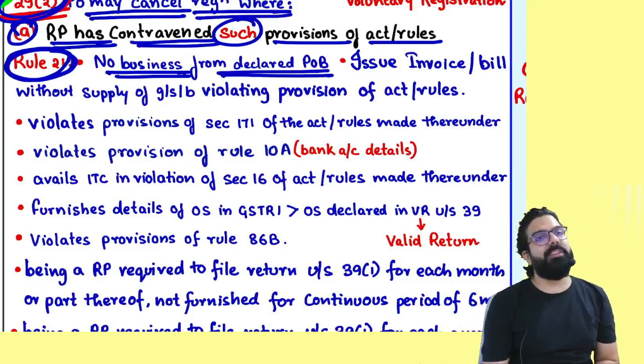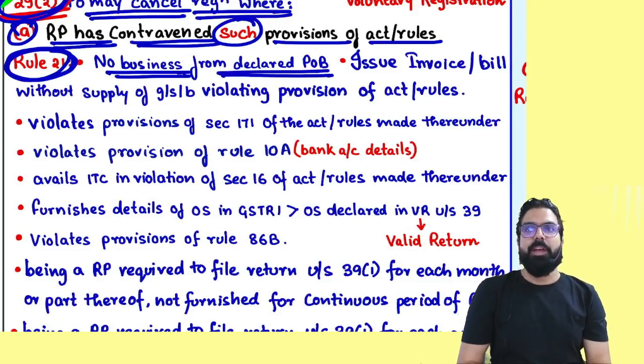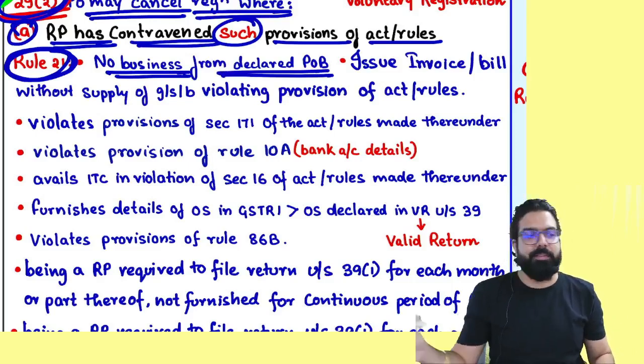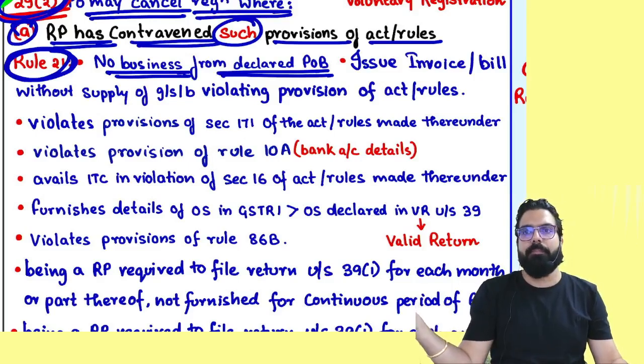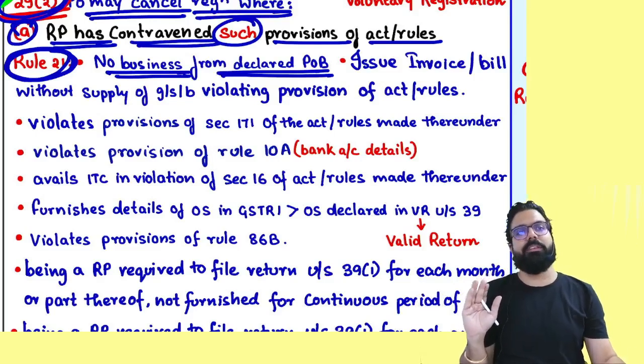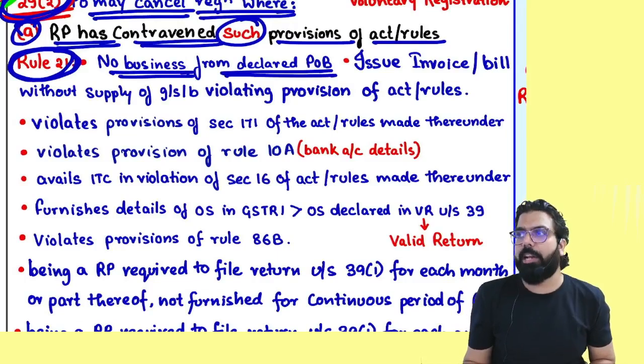If you don't do any business from the declared place of business, you declared one premises as your place of business, but you are not doing any business from there. When the officer went to check that premises, there is a cow roaming here and there. Then Baba, the officer will get angry and he will cancel your registration. So always do business from which place? From the declared place of business.